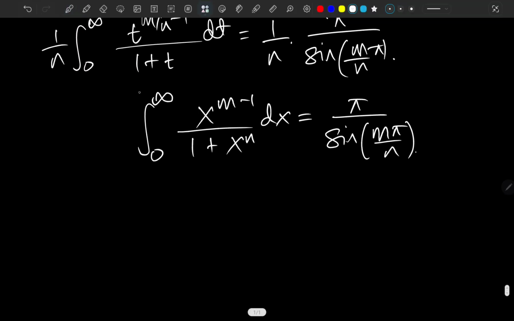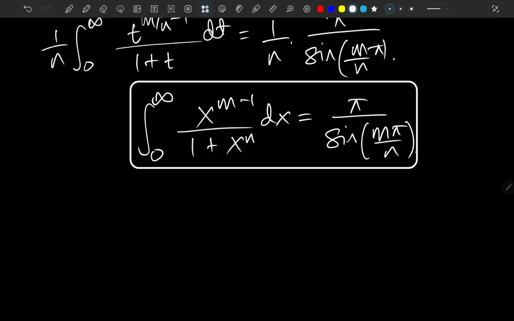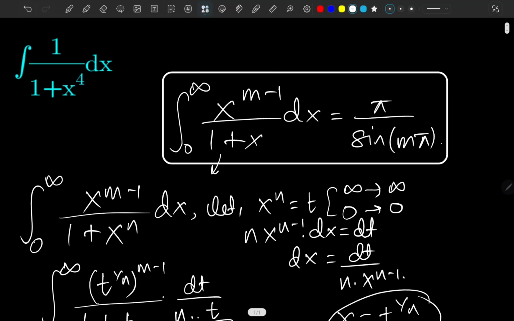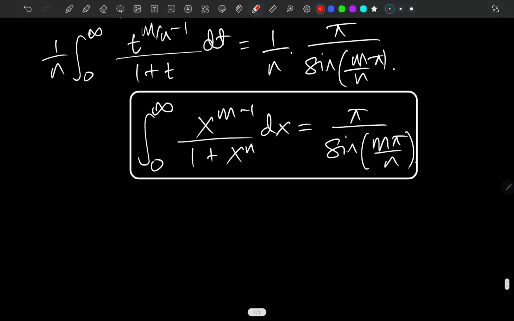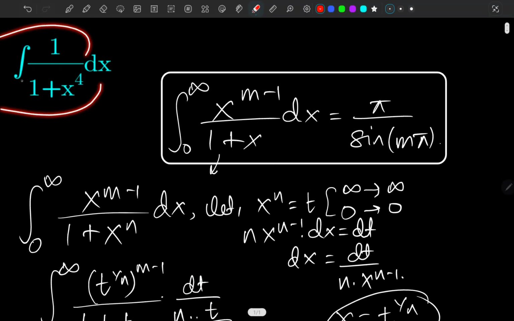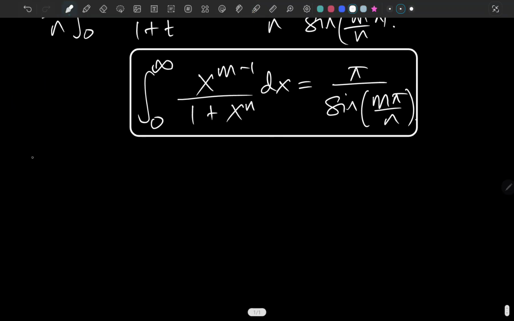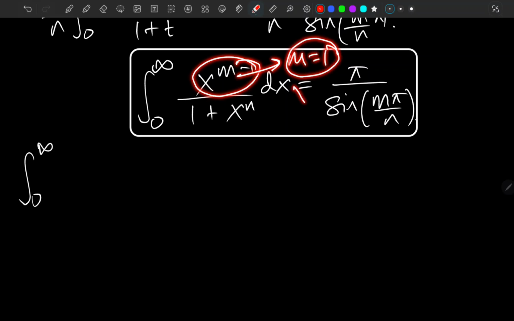So again, I haven't talked about this very integral in that video in which I have proved this one, but yeah, here we are good to go with this. And now we can talk about this very integral when we are talking about the integral from 0 to infinity. So the numerator is 1. If we want to make this numerator 1, we just have to plug m equals 1, because x to the 0 is 1, right? And for the denominator we have to plug n equals 4 here.